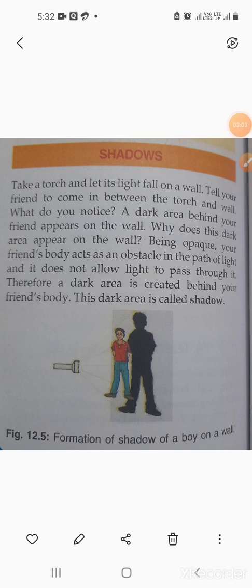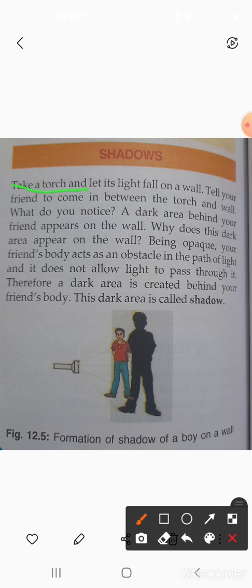So, children, our next point is shadows. What is a shadow? Do you know how a shadow is formed? Take a torch and let its light fall on a wall. Tell your friend to come in between the torch and the wall. What do you notice? A dark area behind your friend appears on the wall.